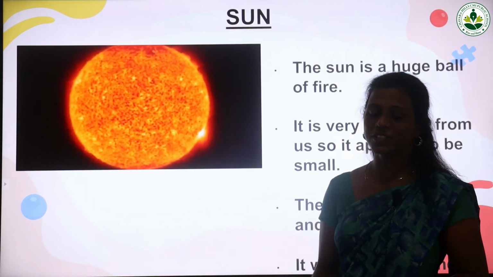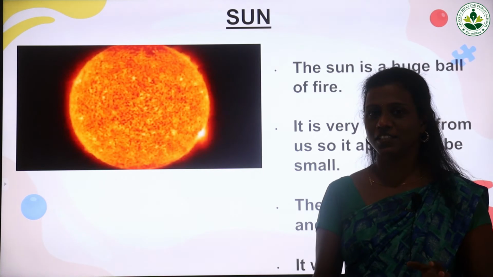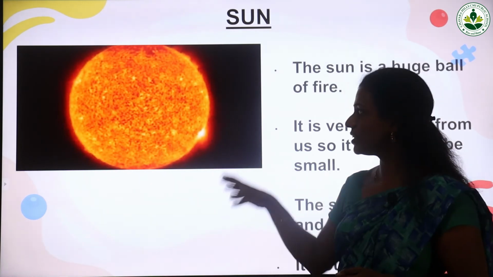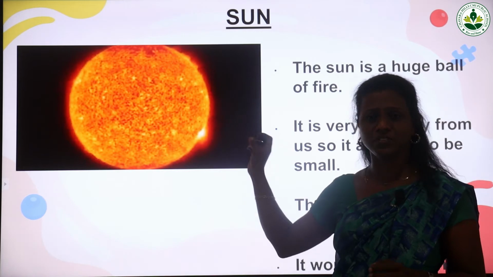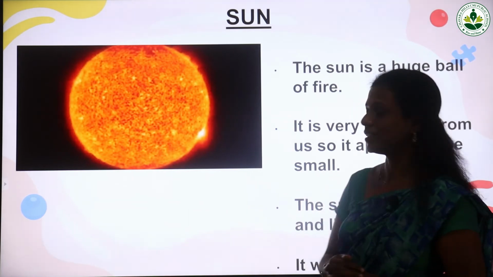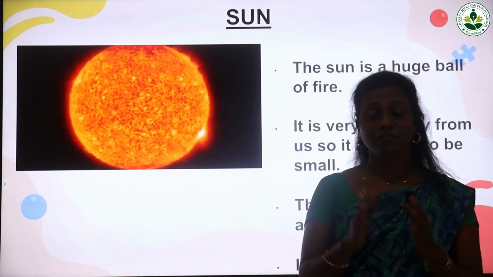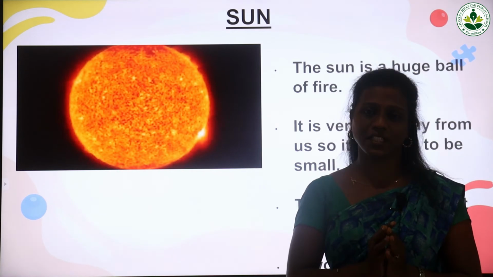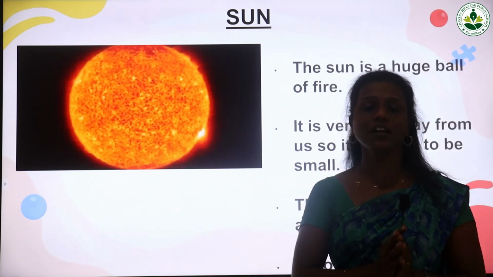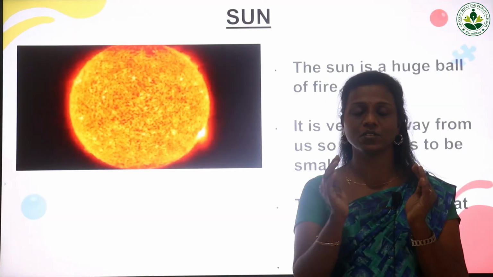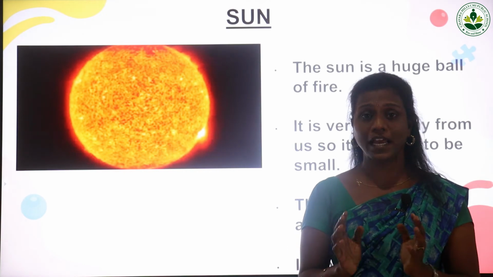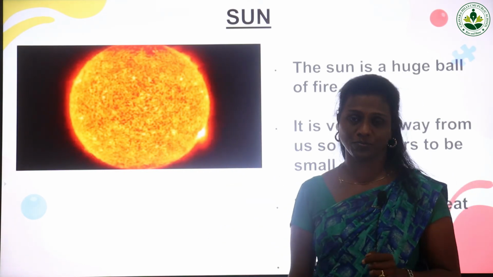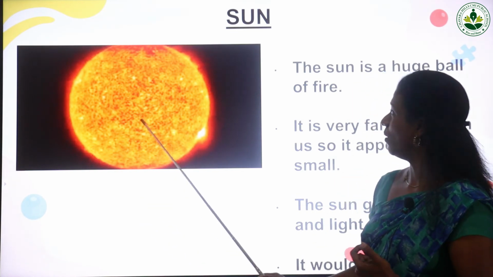Now we are going to study about another wonderful thing given by nature. Yes, it is the sun. So what is the color you can see? It is an orange reddish color, isn't it? When we are looking from the earth, we can see the sun is very small in size because it is very far away from us. That is why it looks very small. But actually the sun is very big and it is very hot also. And the color is orange.